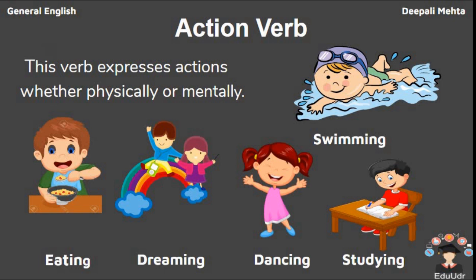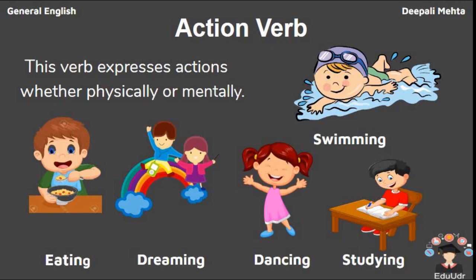Now here we can see that a boy is eating. Now the boy eating can be seen. Therefore it is a physical action. Here dreaming. Now we cannot see anyone dreaming. Therefore it is a mental action. The third one is dancing. We can see someone dancing easily. That is an action verb.